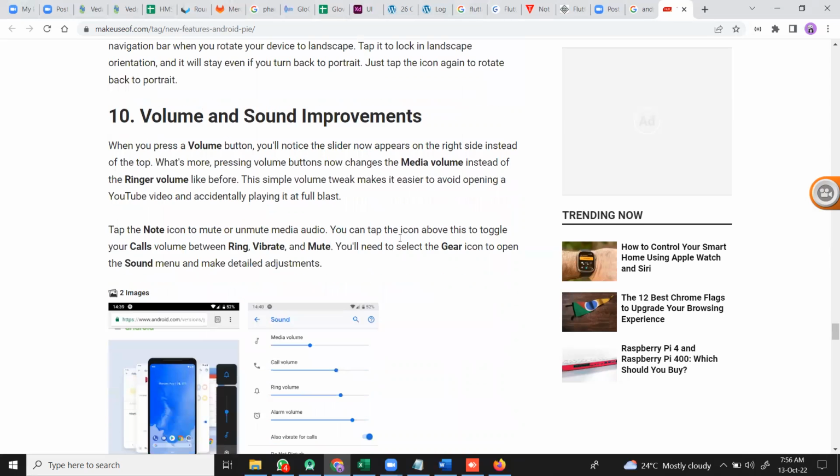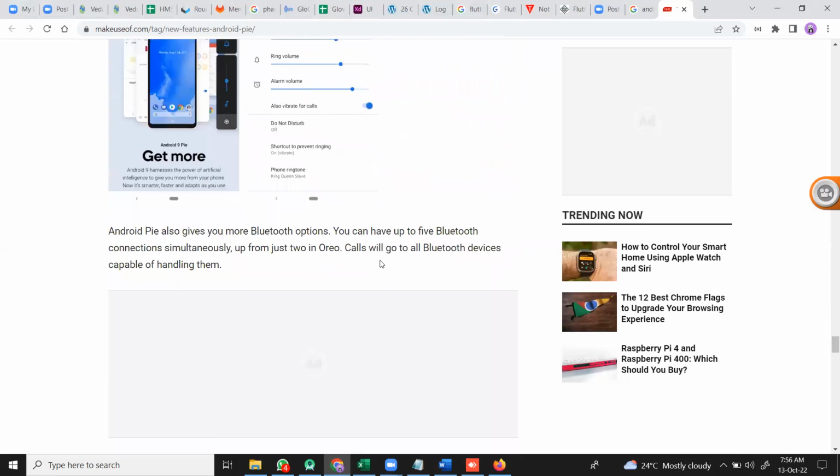And the volume and sound improvements. So this is the volume. It's a media library, and that media library has some updates, like giving the most volume and all this. It's an update for audio and video kinds of things.